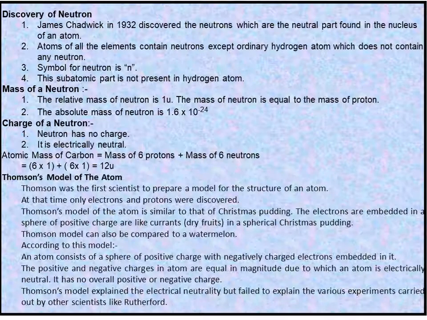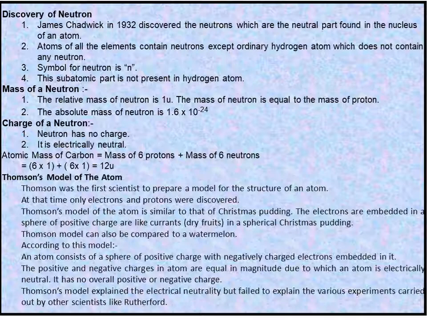Now, the next topic, discovery of neutron. James Chadwick in 1932 discovered the neutrons, which are the neutral particles found in the nucleus of an atom.